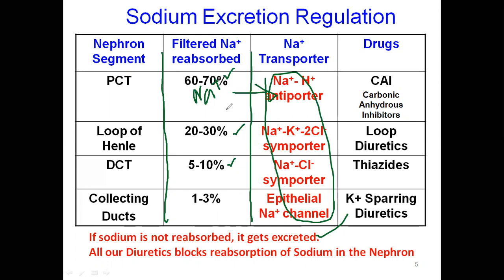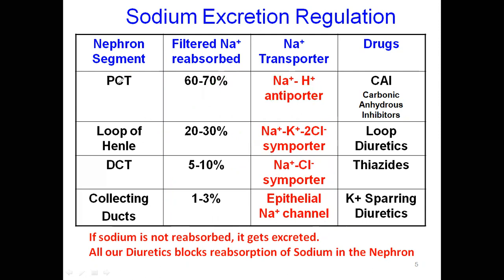What are the drugs that block this? At the proximal convoluted tubule, carbonic anhydrase inhibitors. At the loop of Henle, loop diuretics. At the distal convoluted tubule, thiazides. At the collecting ducts, potassium sparing diuretics.